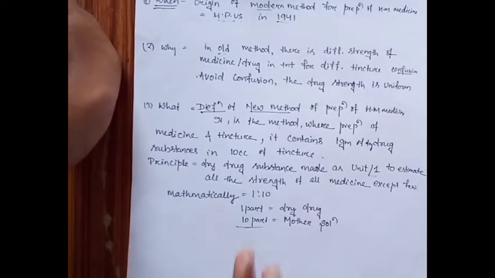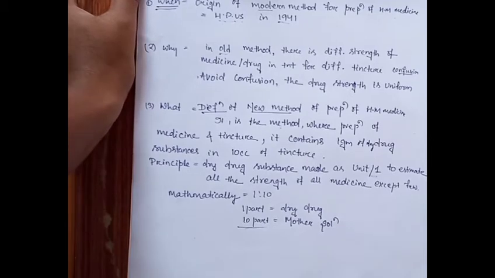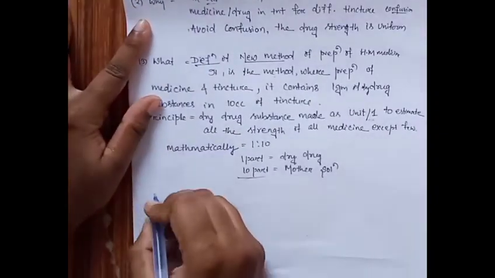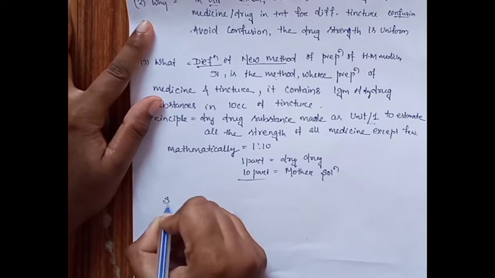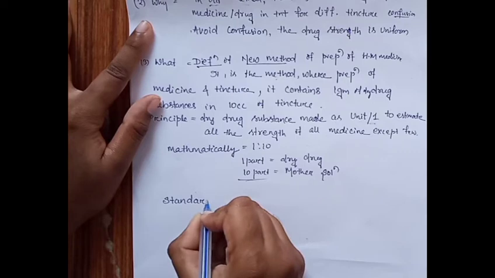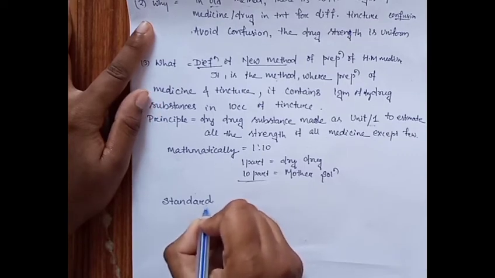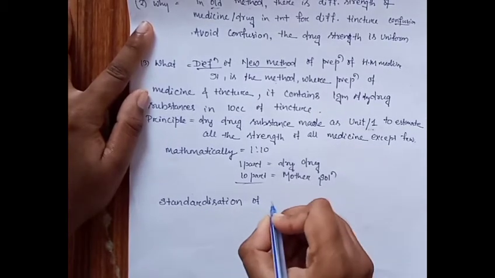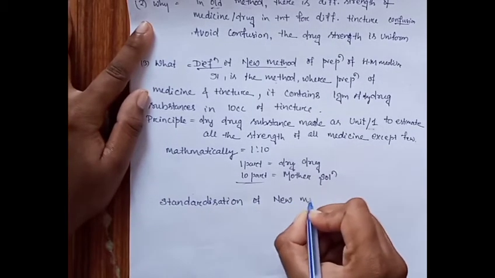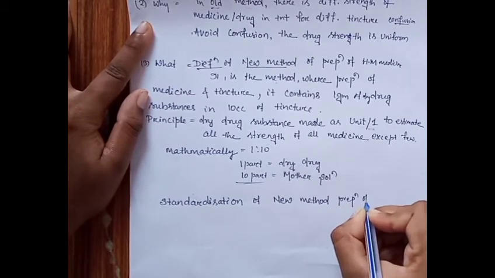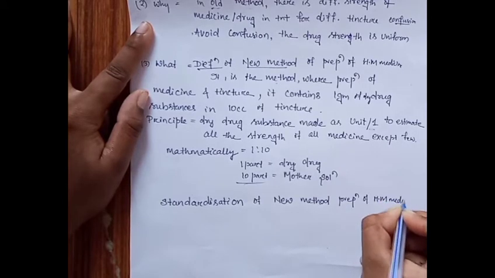Now we have discussed the introductory part of the preparation of homeopathic drugs by the new method. Now we go towards the new method, which is divided into two types according to the strength, meaning standardization. According to standardization, the preparation of medicine in the new method is of two types.